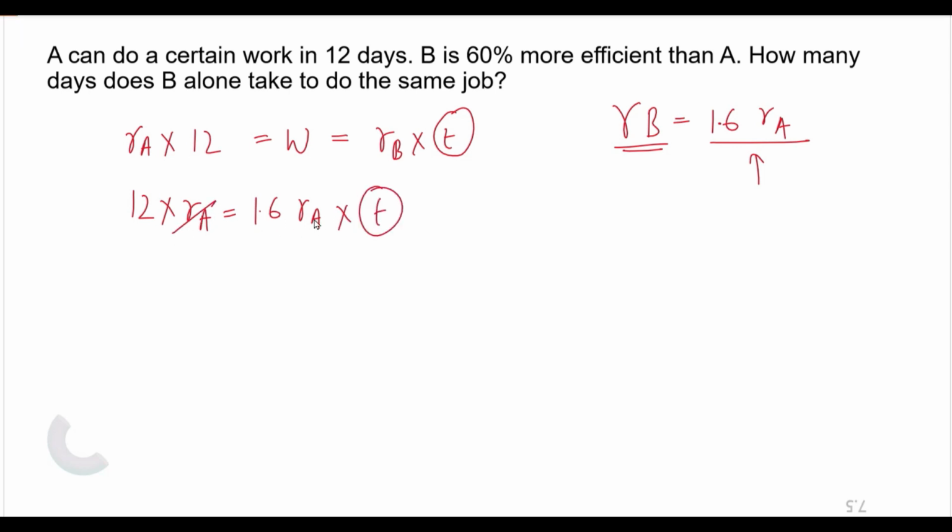Now RA and RA get cancelled. So T is nothing but equal to 12 upon 1.6. Now to solve this, always remove the decimal first. So it will be 120 upon 16. Now we can cancel out. By 4 it will get cancelled. So the answer will be 7.5. So in 7.5 days, B will be able to complete the work.